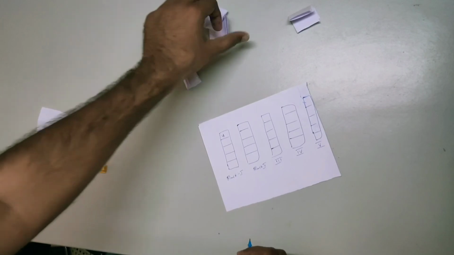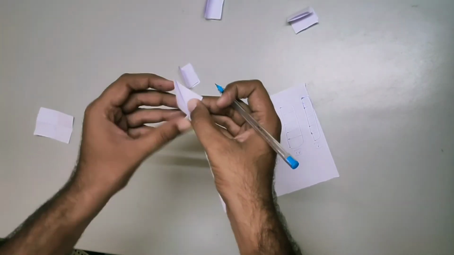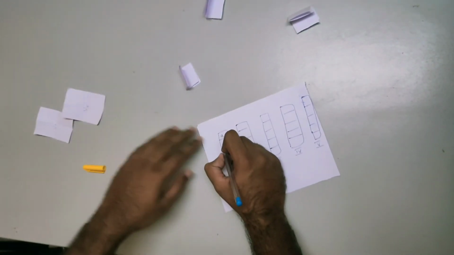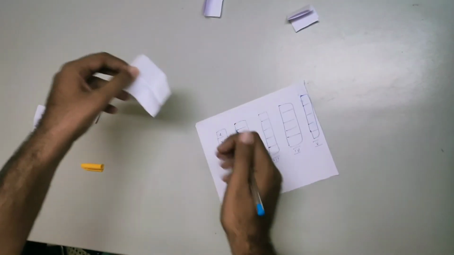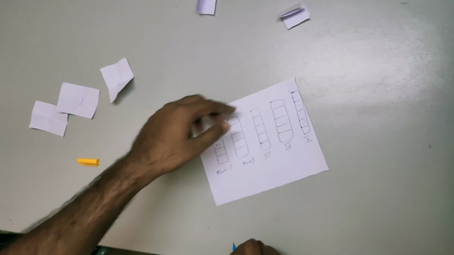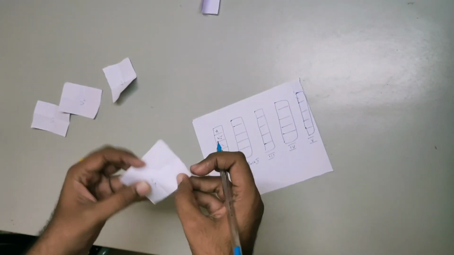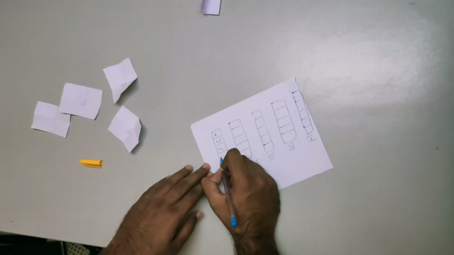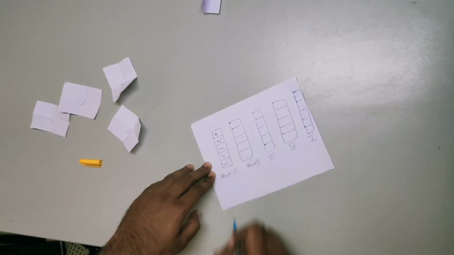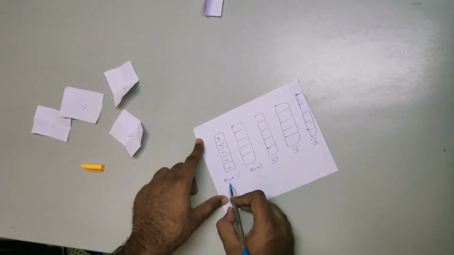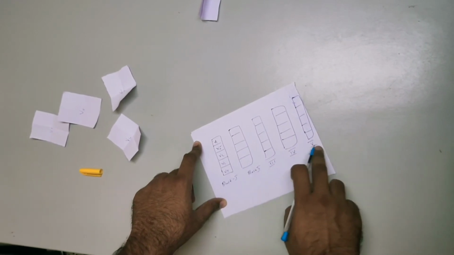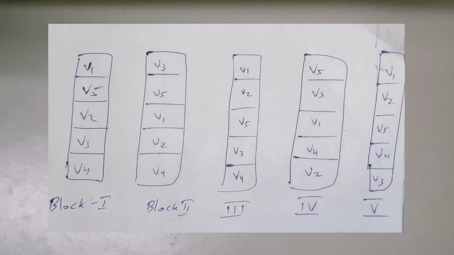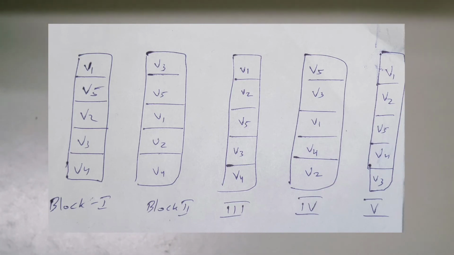Now again, this is v5, we will keep this aside. Then we take this v2, and let's say we pick this v3, and last one would be v4. So this is randomization of the first block. Similarly, we will carry out randomization for the second, third, fourth and fifth block. After carrying out the randomization for all the 5 blocks, it will look something like this.